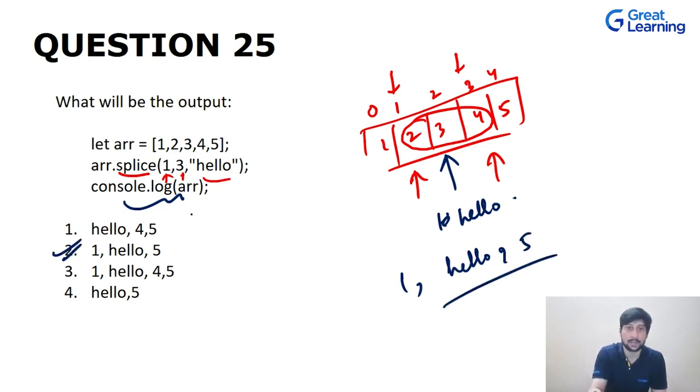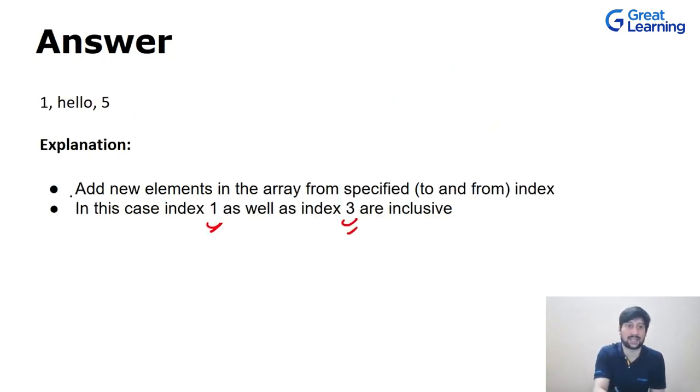Is it clear? Whenever we are using the splice method, it is used to replace multiple elements in the array with some value, or we can remove multiple elements at the same time. So this is the output. As we can see, we can add new elements in the array from the specified location, or we can remove them as well, and both these indexes 1 and 3 will be inclusive.